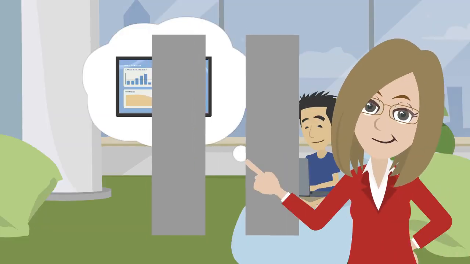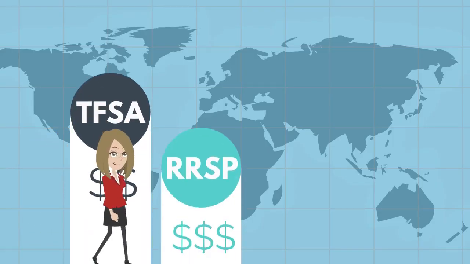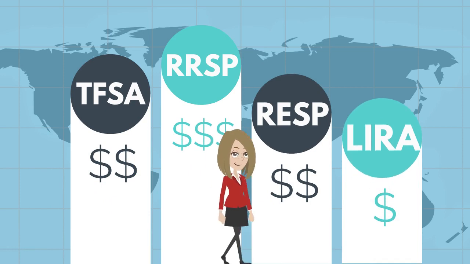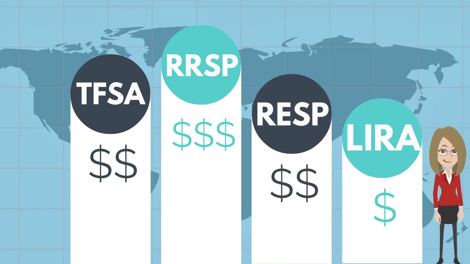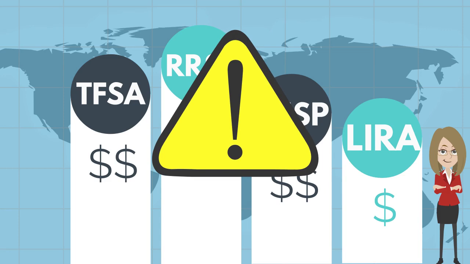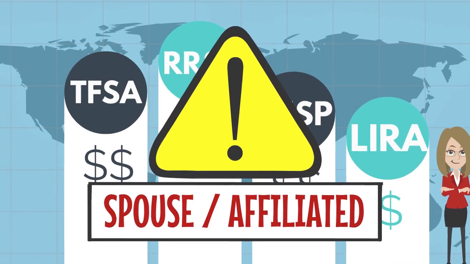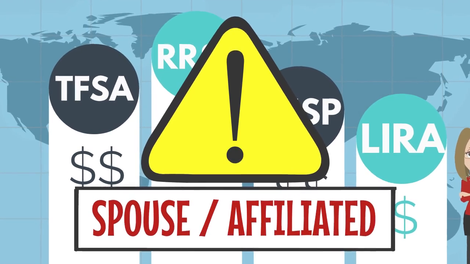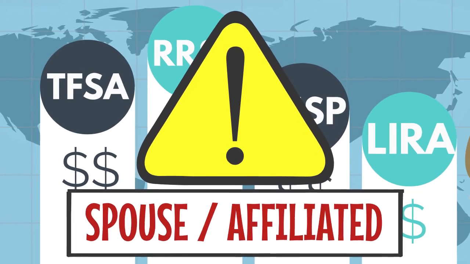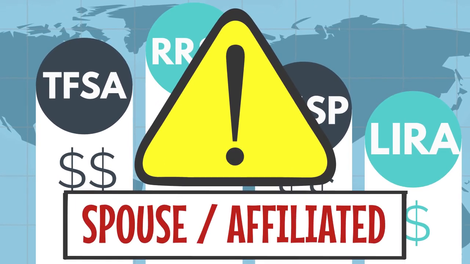Now, we should quickly pause here and state that everything we're going to be talking about next is in regards to our non-registered accounts, for the most part. If you hold all of your investments in an RSP, tax-free savings account, or any other registered account, most of this will not apply. That being said, you do have to be cautious if your spouse or any other affiliated person has investments in non-registered accounts. This is very important, and we will touch on that near the end as we move through superficial losses.